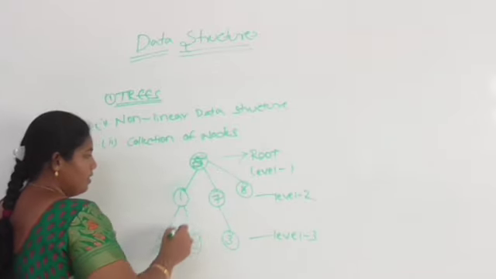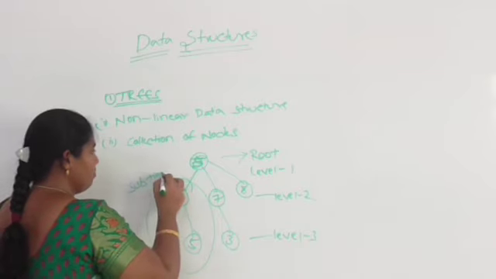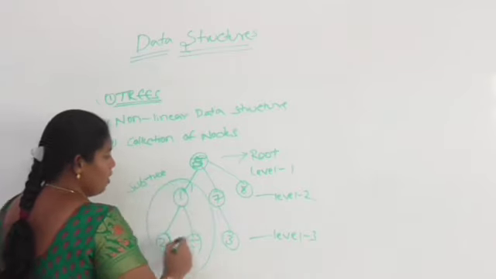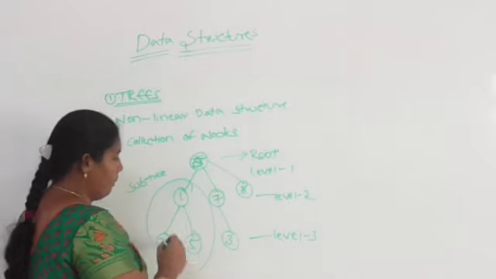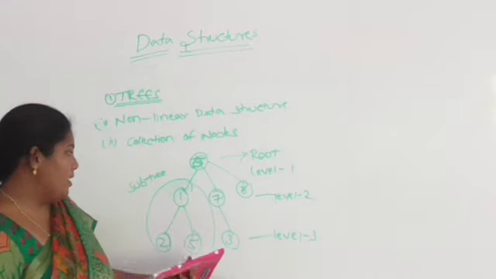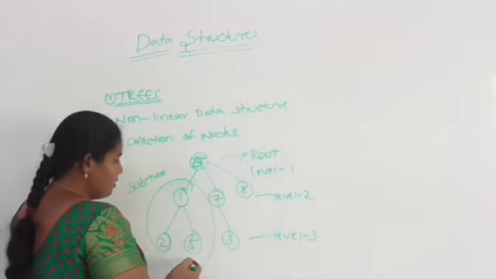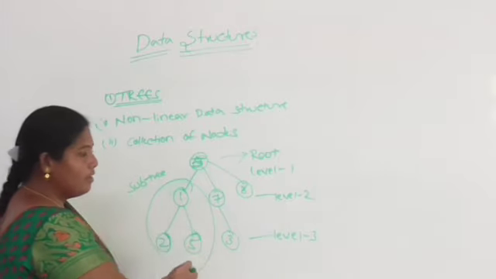This is called a subtree. These nodes are called child nodes and parent nodes. Parent node means the node which has at most one child. Child node means the node which has a parent.